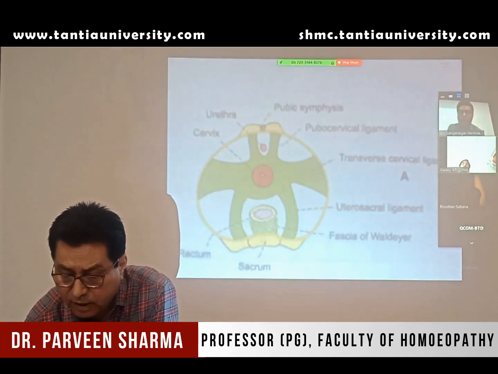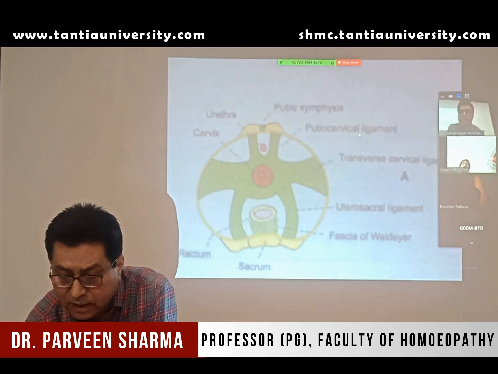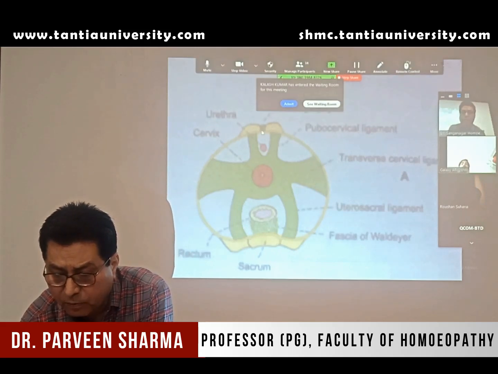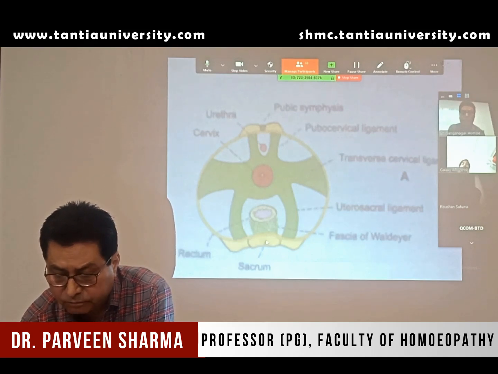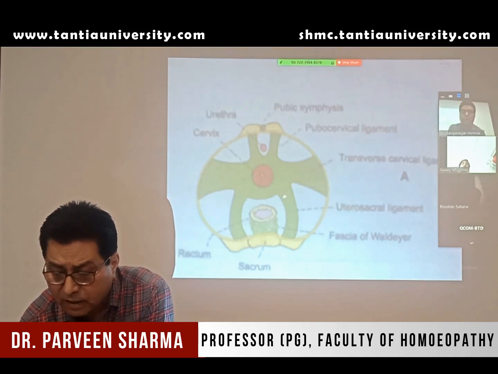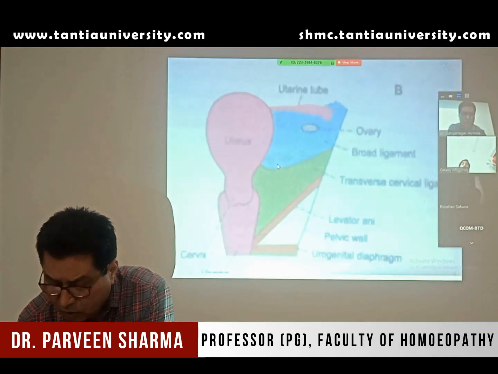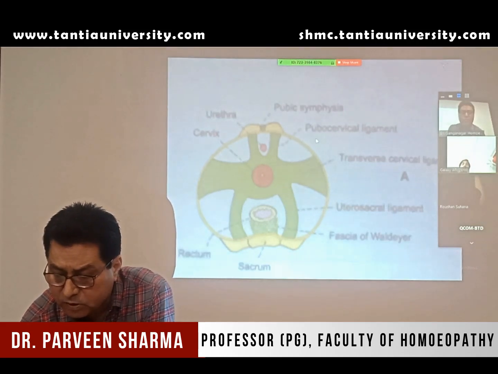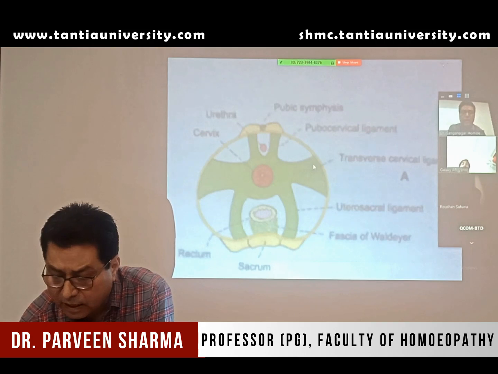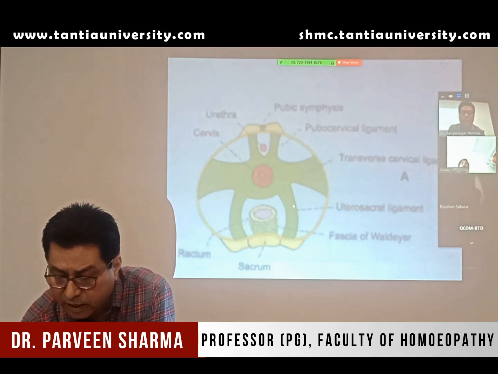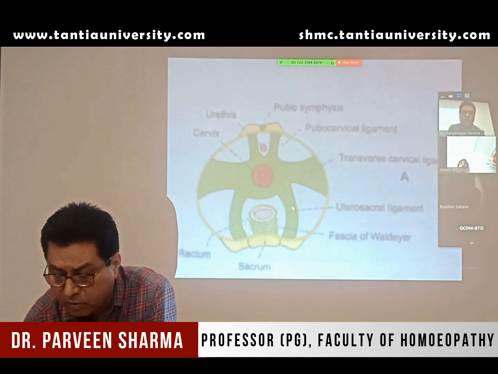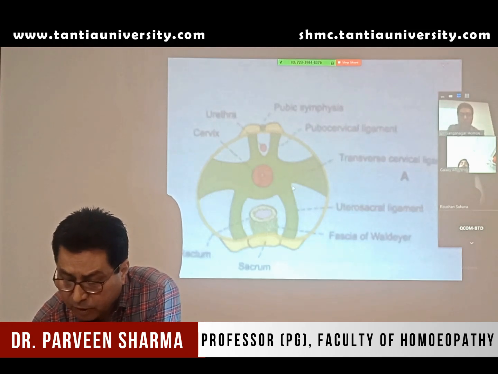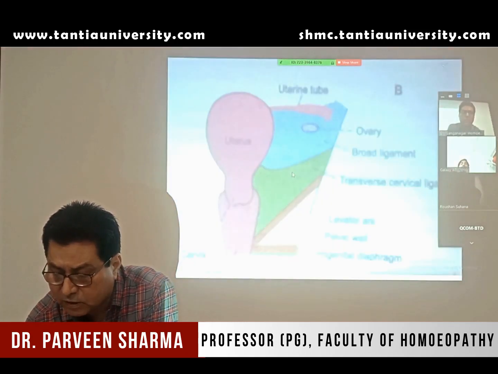See if you can make out, it's a transverse section. Anteriorly you have the pubic bone and posteriorly you have the sacrum. Then you have the muscle surrounding the urethra and uterus, and there you have the pubococcygeus muscle. Pubococcygeus muscle, transverse cervical ligament, uterosacral ligament, as the name indicates, between the uterus and sacrum, and between the lateral wall of the pelvis and uterus, the transverse ligament.